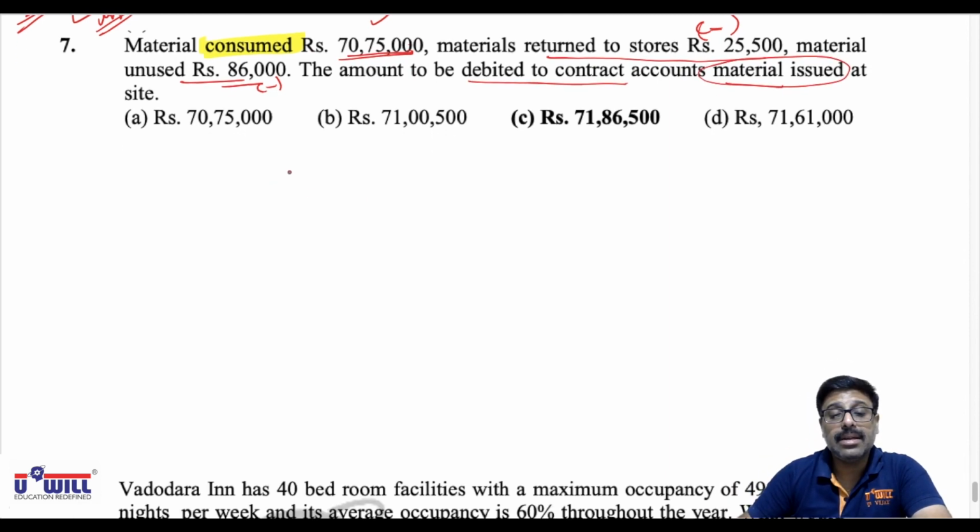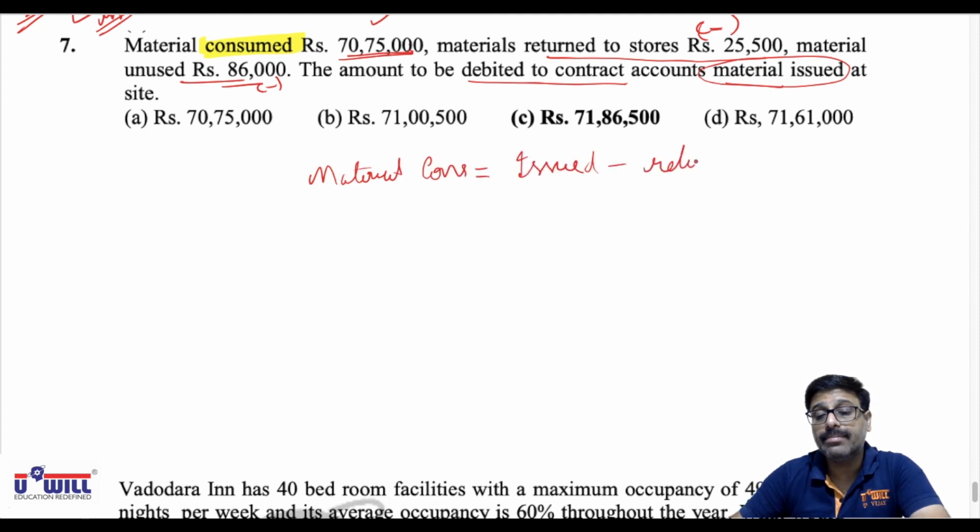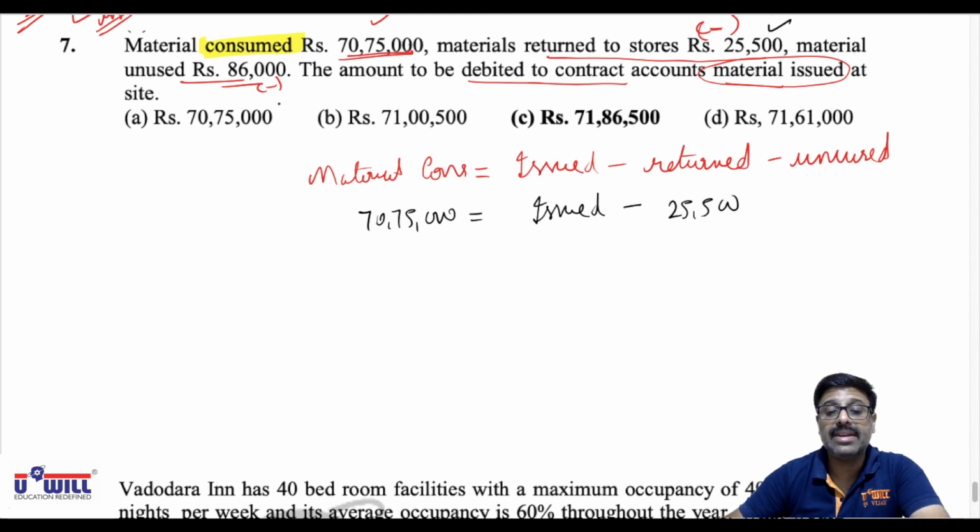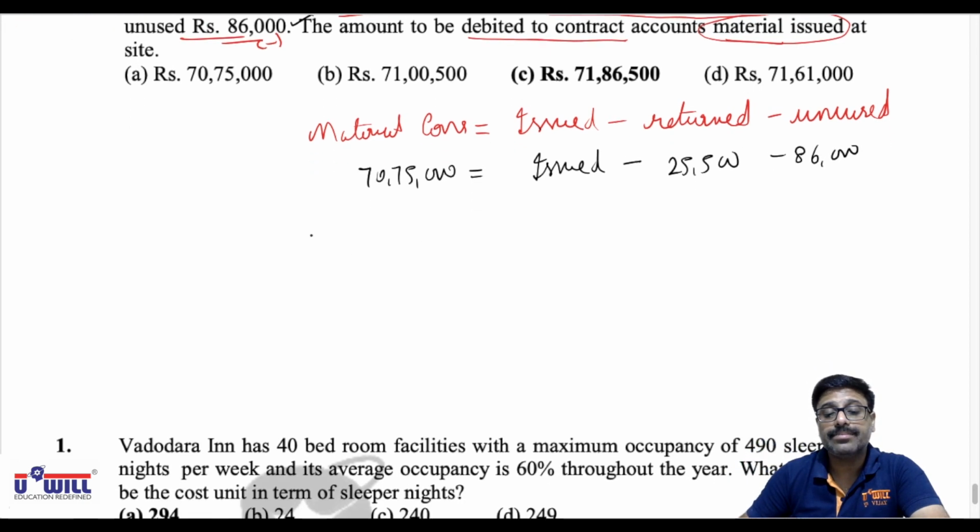Now understand this. Normally, material consumed is equal to material issued minus returned minus unused or closing stock. Here, material consumed is given, 70,75,000. Issued we have to find. Returned is given, 25,500. And unused is given, 86,000. So now if you bring these two on the other side, they'll get added. So what material would have been issued to the contract?